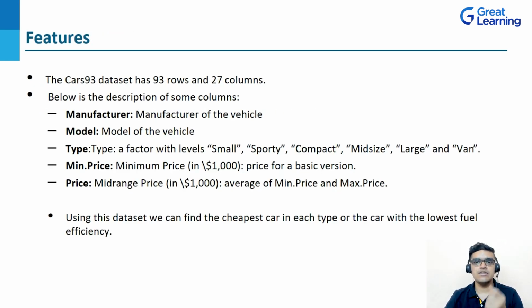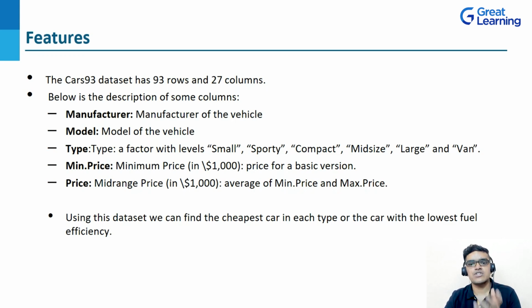Now coming to the features, this Cars 93 dataset contains 93 records or rows as well as 27 columns or attributes. So let's find below some of the attributes. Let's see some attributes in the Cars 93 dataset. Here we are having the manufacturer, model, type, minimum price, then airbag, passenger, length, and several other attributes. Now let's see the description of some attributes.